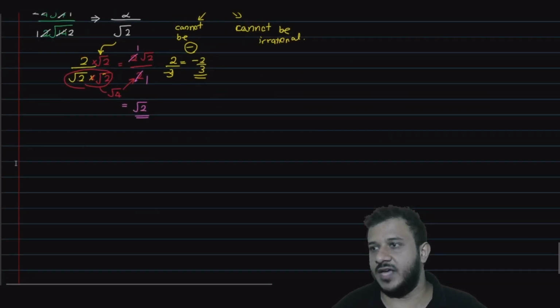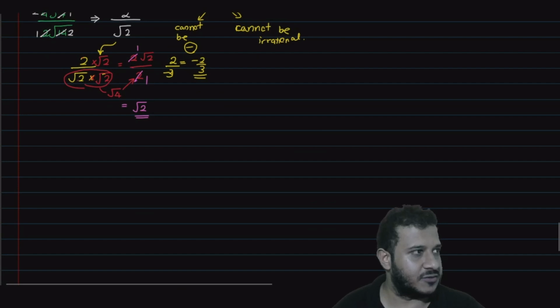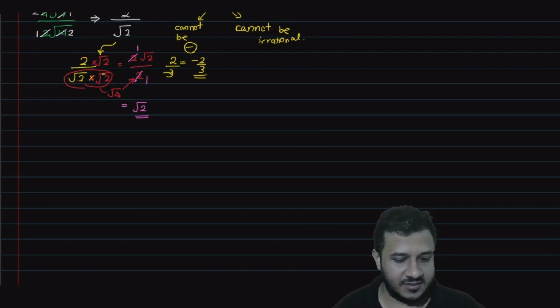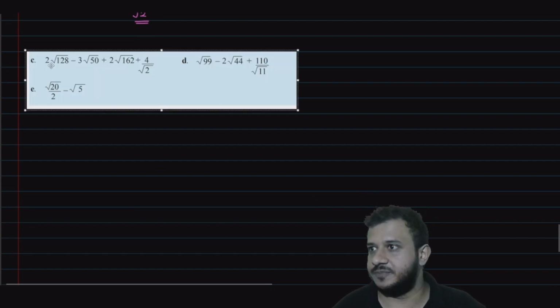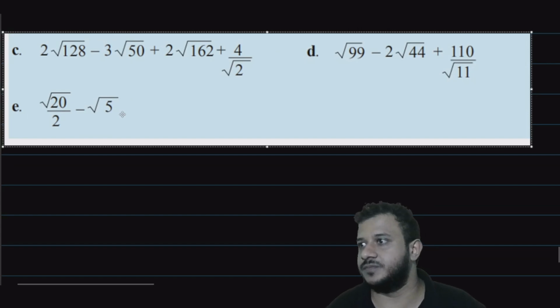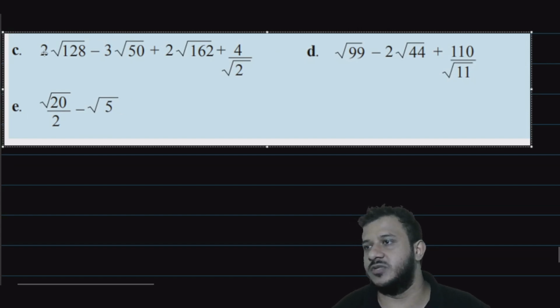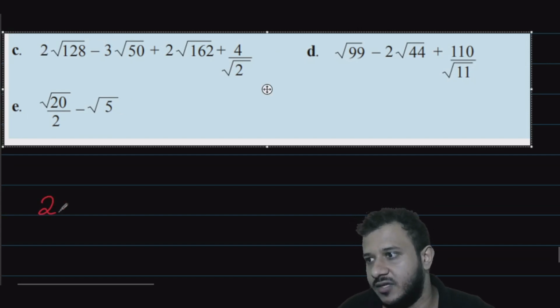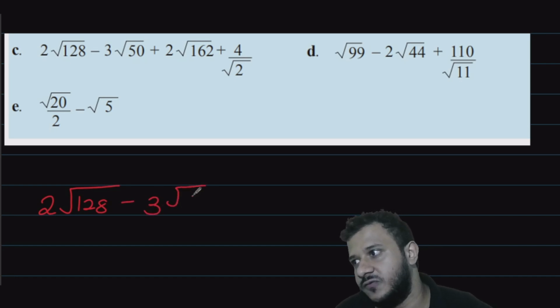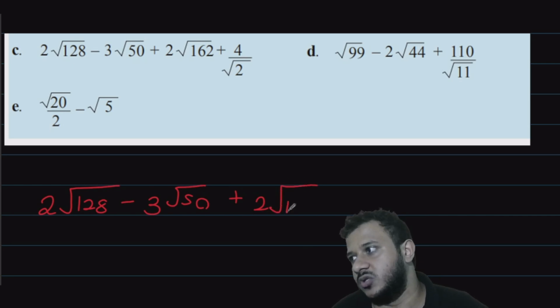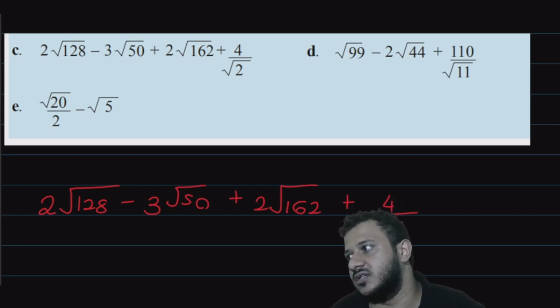Cool. Before we have a break for today, let's do the last part, this C question, and then finish it off. Root 2 root 128 minus 3 root 50 plus 2 root 62 plus 4 root 2.